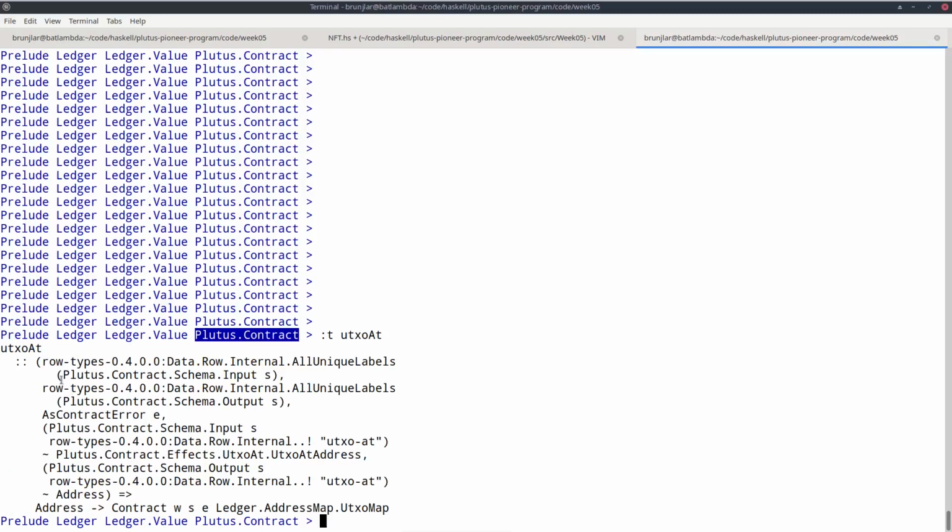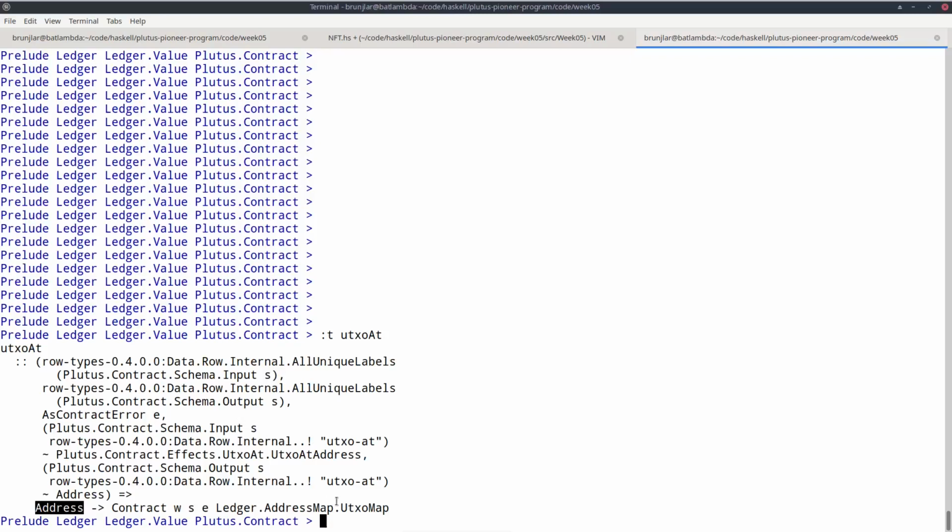So it's a bit intimidating, but this first part basically only means that we need access to the blockchain actions that we have. So utxoAt is part of that. So let's ignore these complicated looking constraints. And what this says is, given an address, it produces a contract action and the result is a UTXO map. So the idea is, given an address, it looks up all the UTXOs at that address.